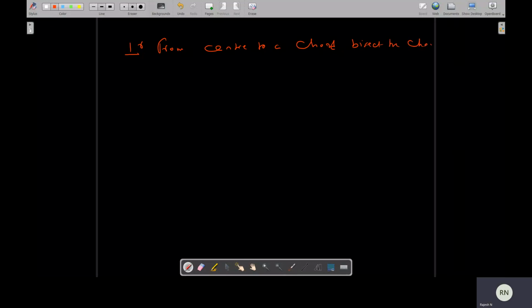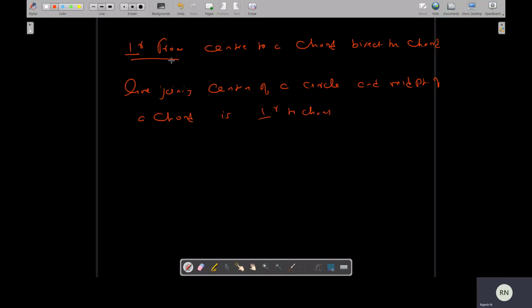This is a theorem. Its converse is: a line joining center of a circle and midpoint of a chord is perpendicular to the chord.